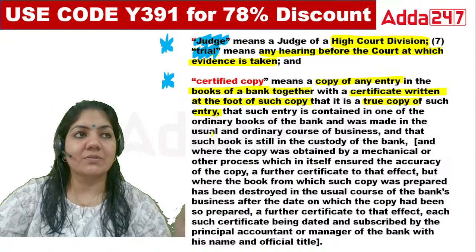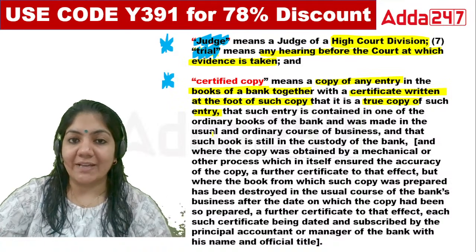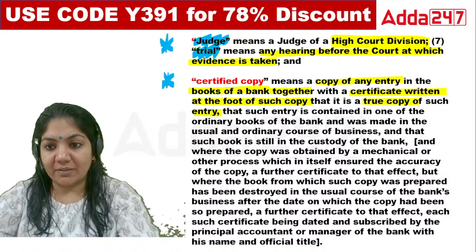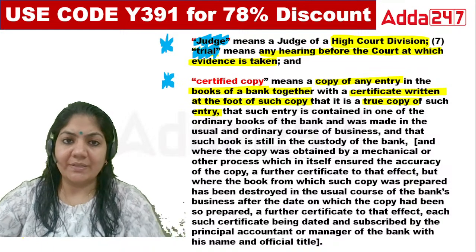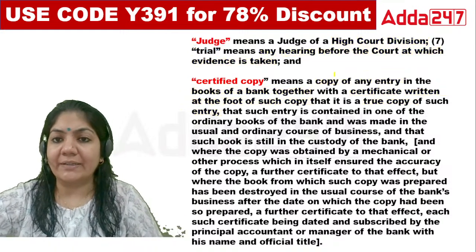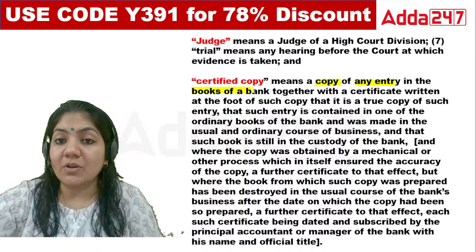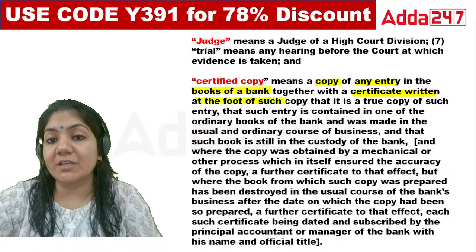Certified copy, you can also say, is one in which the authority has signed the document. So if the authority has signed the document, we can say that this is the certified one. It is also written that a copy of any entry in the books of the bank together with a certificate written at the foot of such copy.